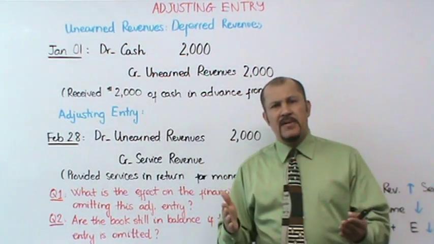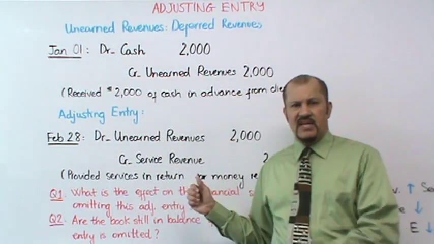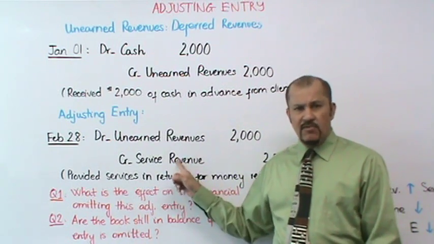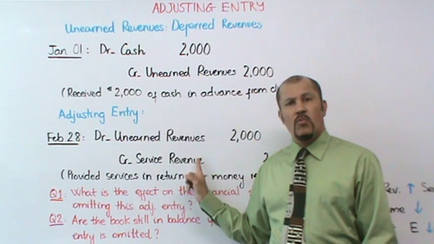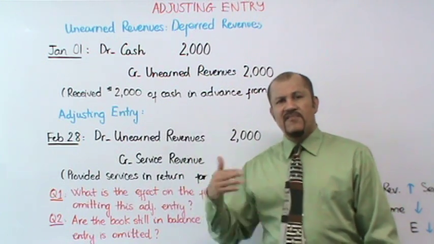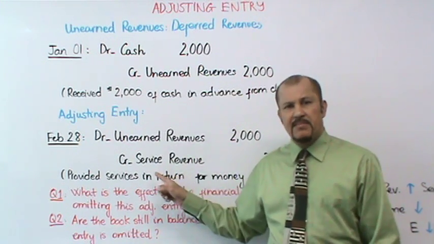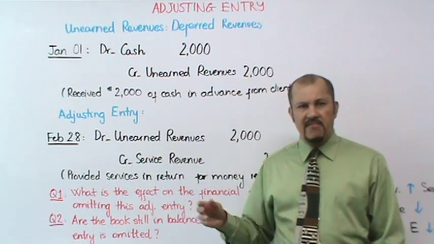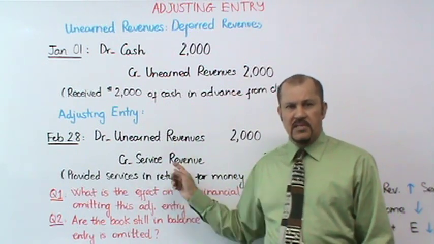Let's assume that the CPA only did half the work in February and the other half in March. If that was the case, then he would make the same entry in February but only for $1,000. And then at the end of March, he would again repeat the same entry for the remaining $1,000. So that would be the only variation to what I just showed you here on the board.